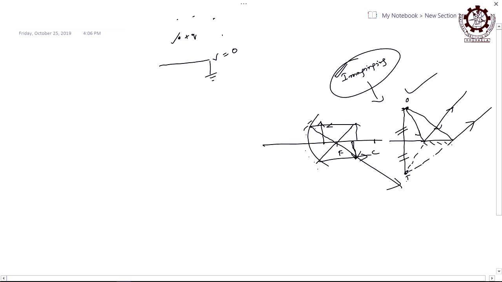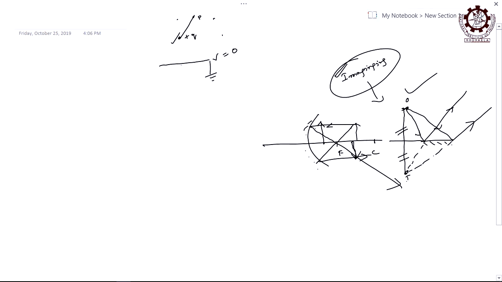Similarly, now if this is earth, the potential is 0, right. Then if you put a charge here and find the potential at this point P at some distance, let us say r, the question is whether the potential at this point is only because of this q or something else. There is a conductor which is earth nearby.